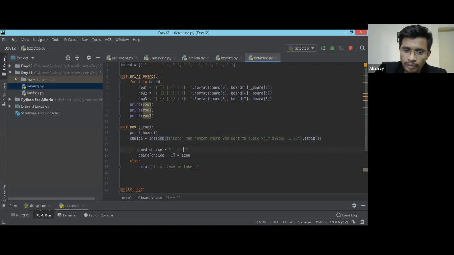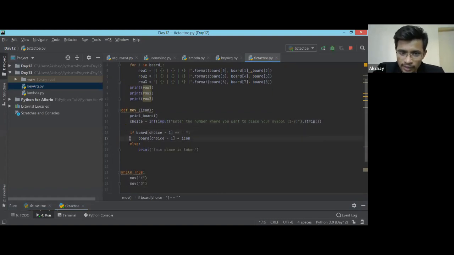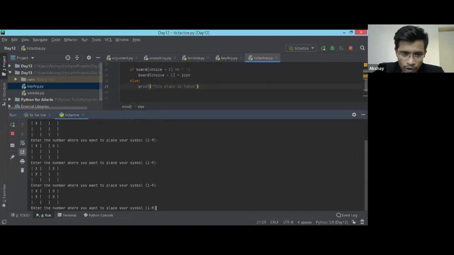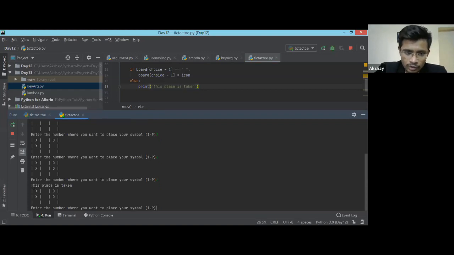Then when there will be a space, and since I added this else, if I run this code and give a number which is already occupied, suppose I don't know whose turn this is, but one number is already occupied, right? If I give input as 1, then it will show me this place is already taken, and it will print the board again. This time it will not update. Suppose this is the second person's number.